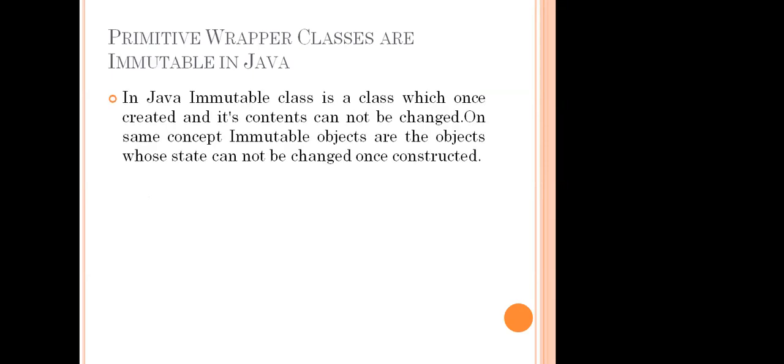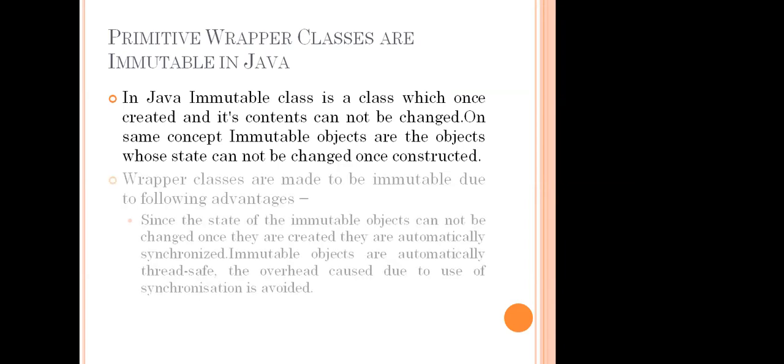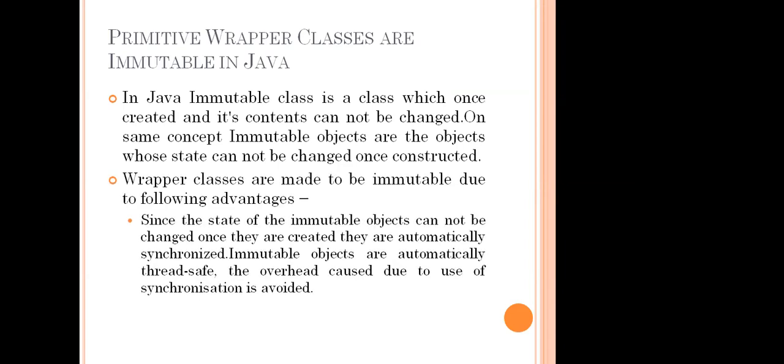What do immutable things mean? I already told you to remember the concept of a static value. How do we remember static values? In the same way, we are going to remember it here.